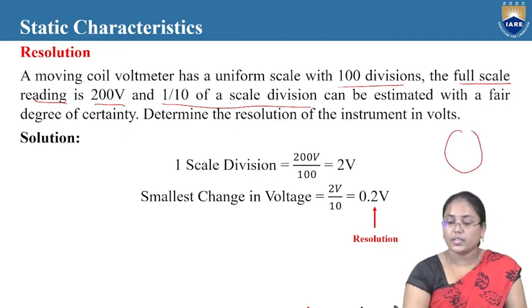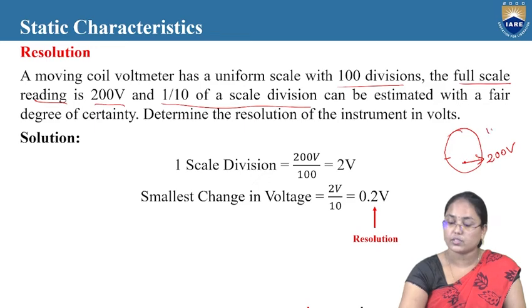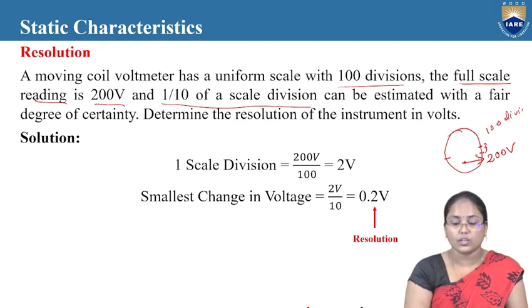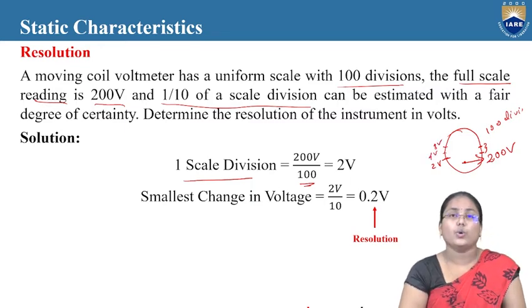Now, the meter's highest point, the full scale deflection, is 200 volts. And the total number of divisions on this particular meter is 100 divisions. So I have to know how many volts one scale division is. So now I can say one scale division equals 200 volts divided by the total number of divisions. That is 2 volts. So each point shows 2 volts. Next one is 4 volts. Next one is 6 volts. Like this, it will be moving till 200 volts.